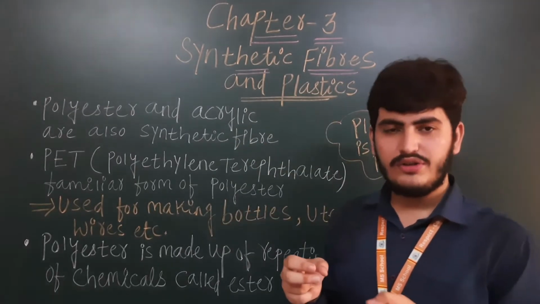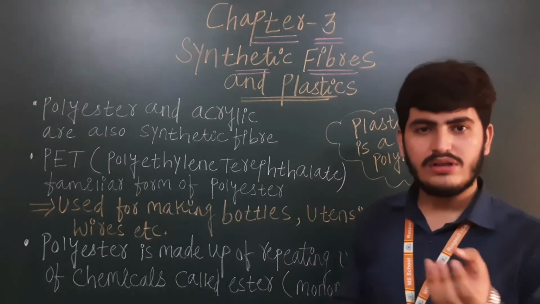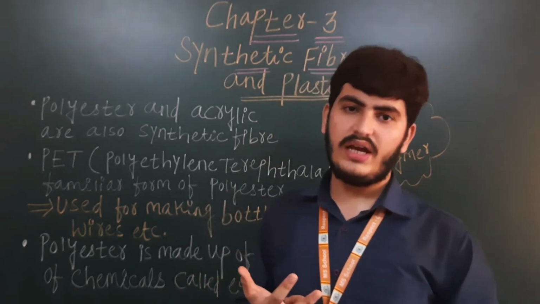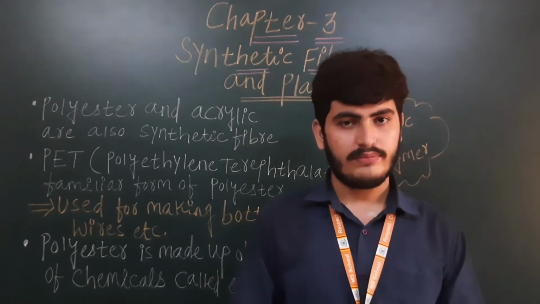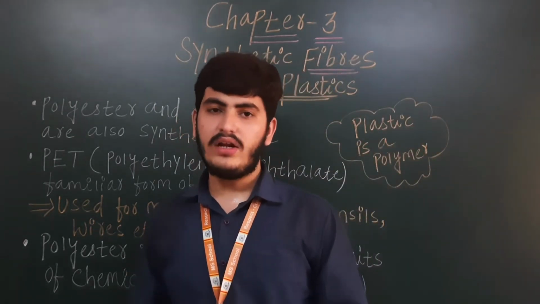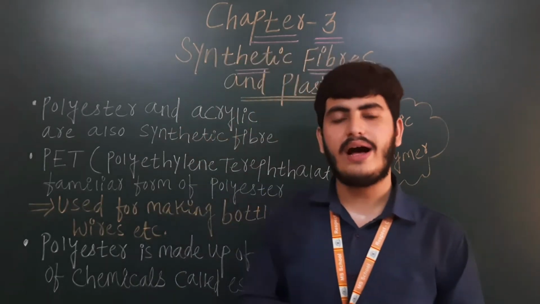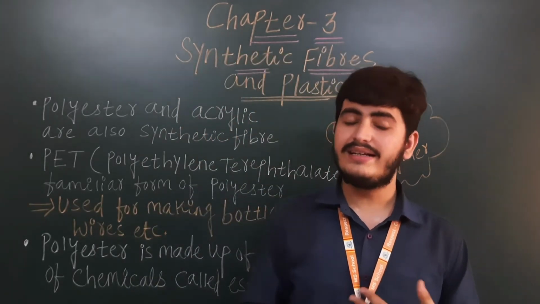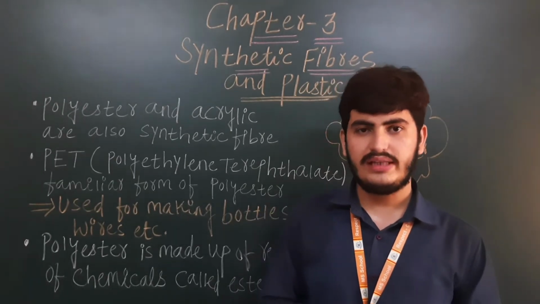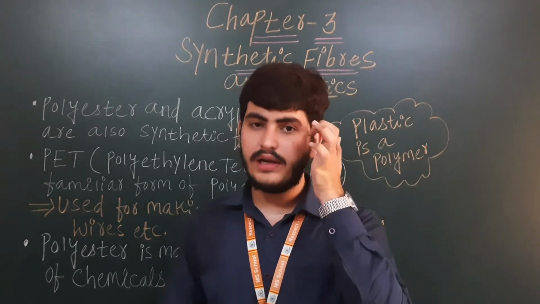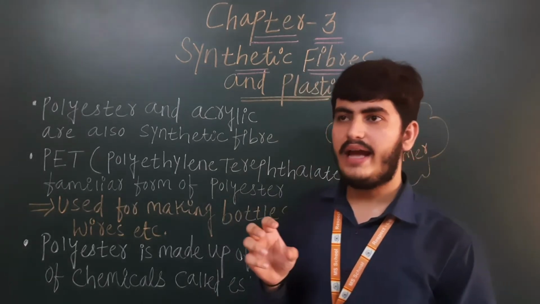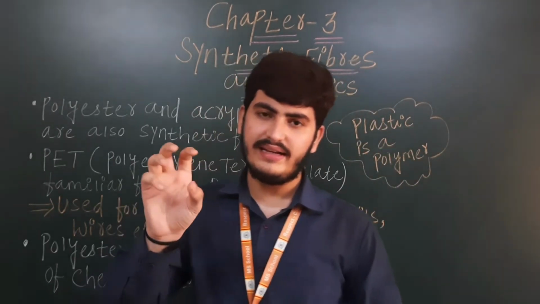Then we have seen polymers: small units join together and form one synthetic fiber. Of the two types of fibers we have completed, rayon and nylon, rayon is the artificial silk only. At the end of the 19th century, scientists came to know how to make a fiber similar to natural silk. They found that from wood pulp they can make artificial silk.